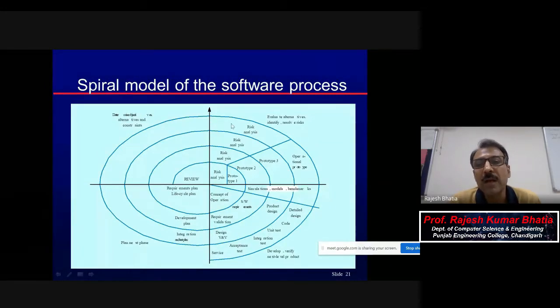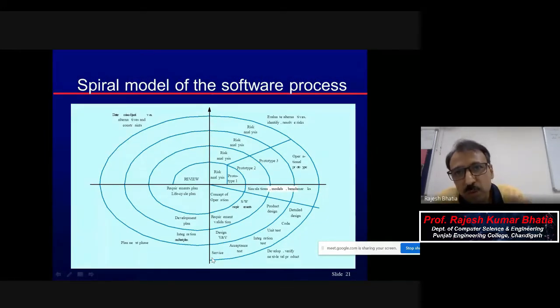And then this will be there. And once it is there, there is detailed design, code, unit test, integration test, acceptance test, and then of course there will be service for maintenance. So that way your complete project is there with this.